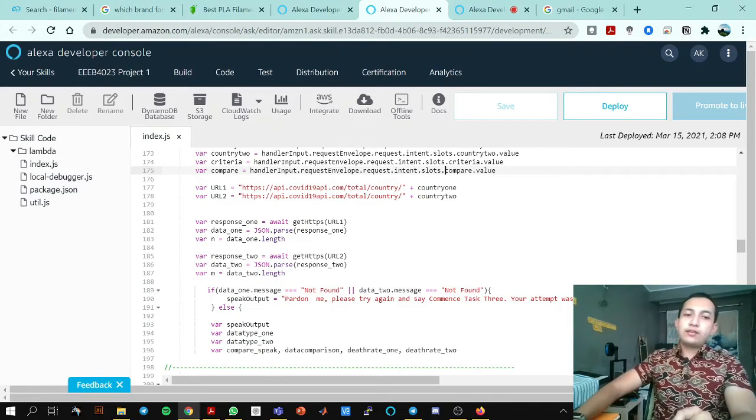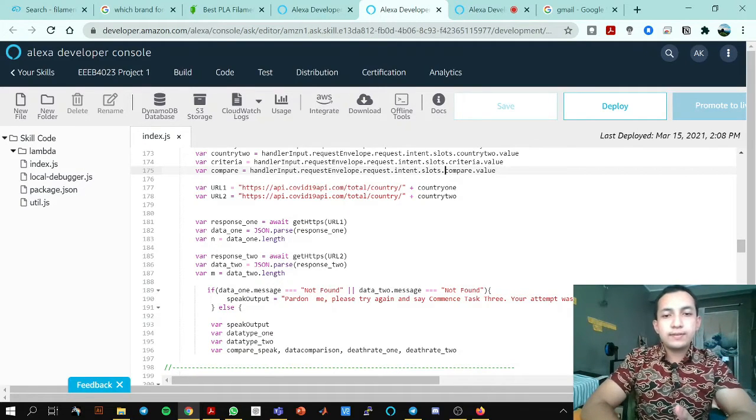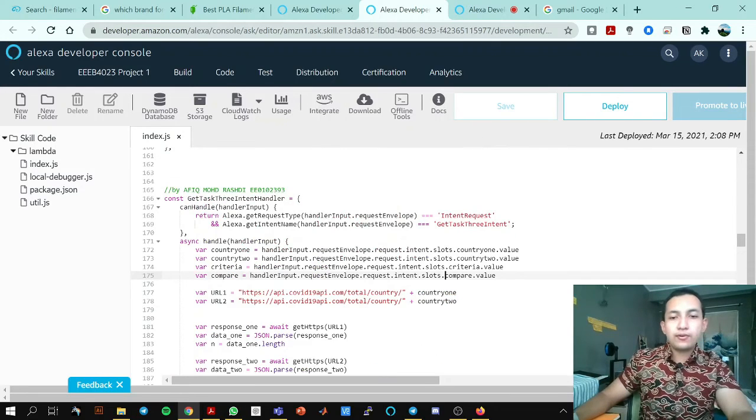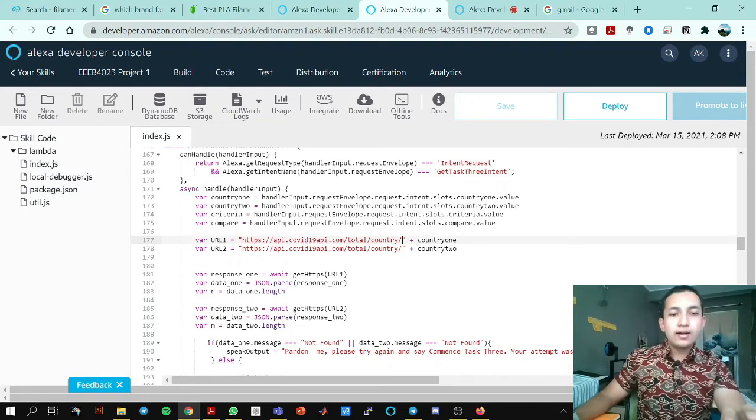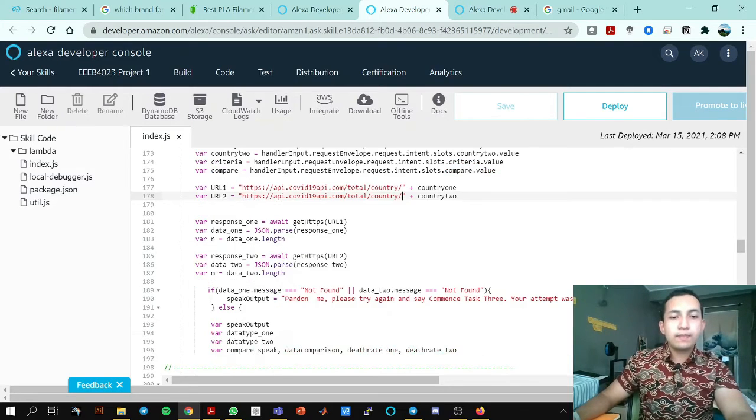Okay, why are there URL1 and URL2? Because, let's say we want to check for Malaysia. You can only search for Malaysia here. So plus country 1, Malaysia. So beside there, it will be only Malaysia. It cannot be Malaysia plus Indonesia. No, the URL doesn't work like that. So, okay, and then for URL2, you just put Indonesia here. So there are two URLs because there are two countries, two big data.